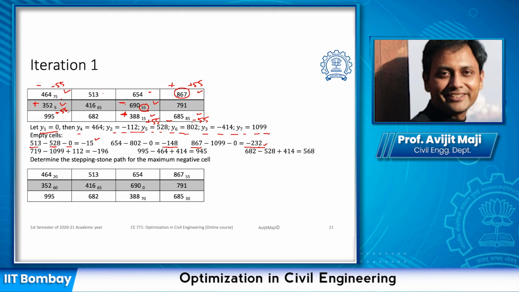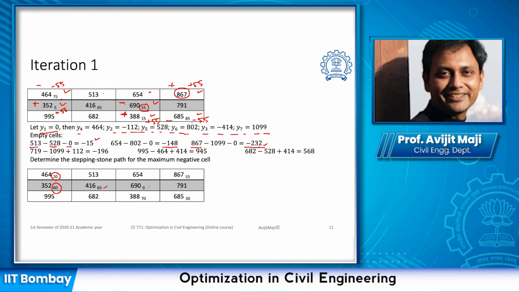Once we do this, we can rewrite the assigned values. So if we deduct 55 from 75, the value is going to be 20. If we add 55 with 5, the value is going to be 60. This is going to remain same. As I said, the maximum deduction, so that the value cannot be negative.